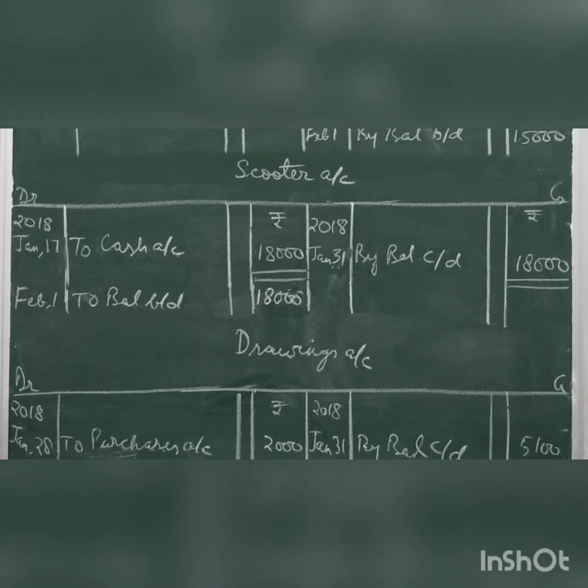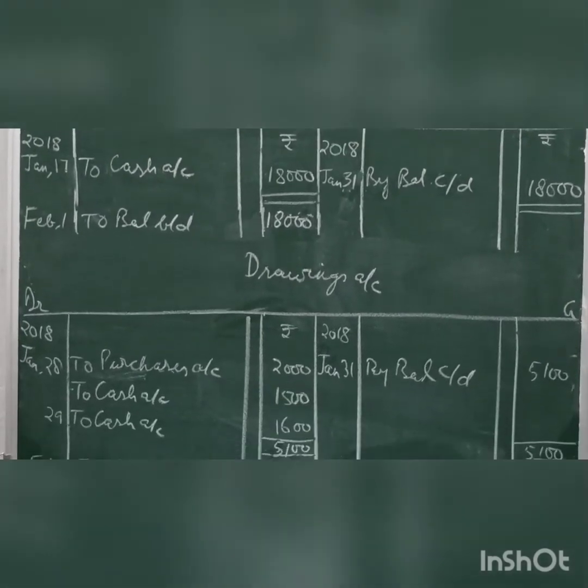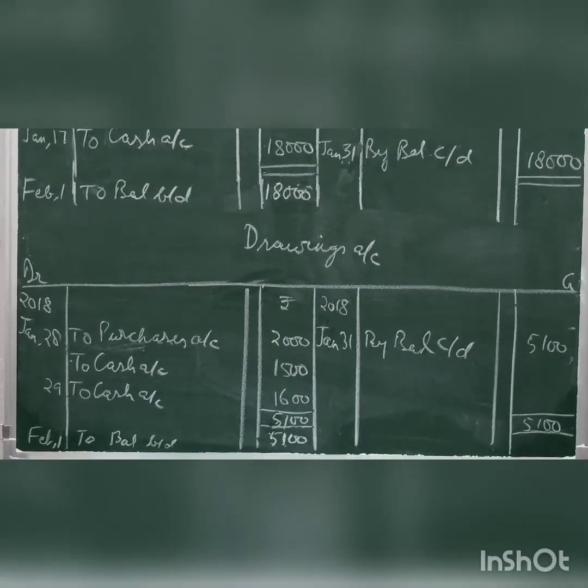Then we have the personal account again, called drawings account of the proprietor. On 28th, he had withdrawn goods and cash for personal use. Debit the receiver. In the credit, we have two accounts, so both will be posted here. To purchase account 2,000, to cash account 1,500.